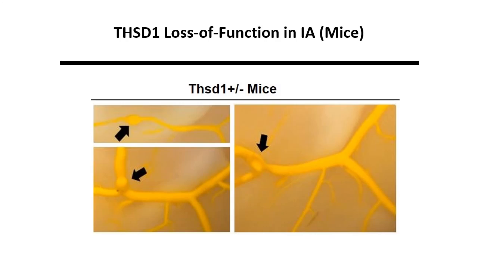The top left panel shows a right ICA fusiform aneurysm, while the bottom left panel shows an IPCA aneurysm. Right panel shows a left PCOM aneurysm. These images differ in their magnification. This result implicates THSD1 haploinsufficiency as well as complete loss as a cause for IA.